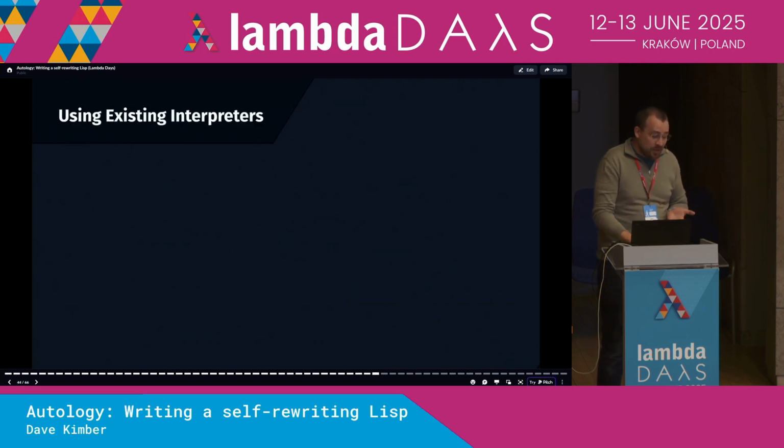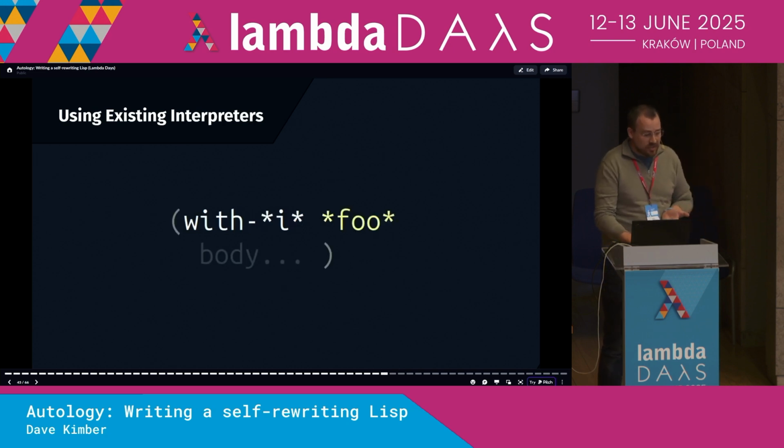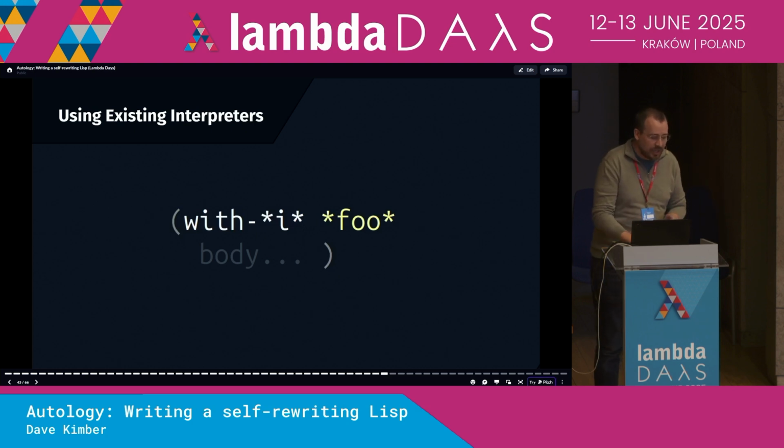The other mechanism that Autology provides to make this meta-interpretation easier to work with is a special form in the interpreter itself, called withI. This special form is similar to bind in its structure, but it only binds to that special I symbol. And it allows you to bind a pre-existing interpreter so that you don't have to actually define it within your Autology program. For the most part, this is just for convenience. Pretty much anything you could do with the special form could also be done manually by rebinding the interpreter in the program. But sometimes it's a bit of a hassle, especially if you're switching back and forth between different interpreters in the same program.